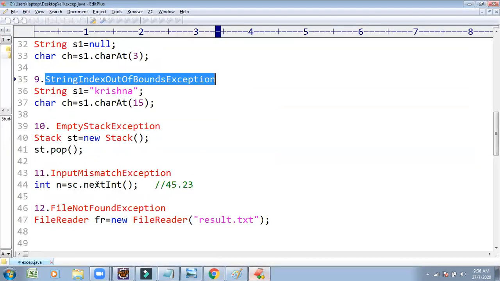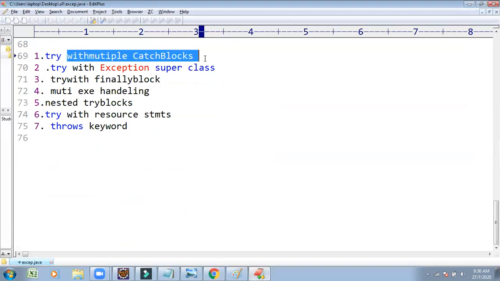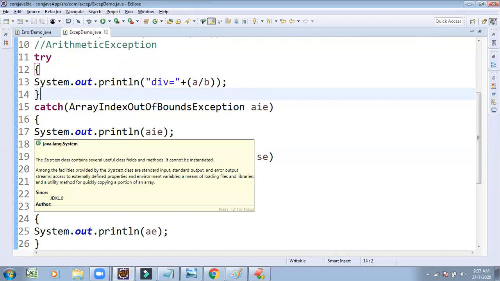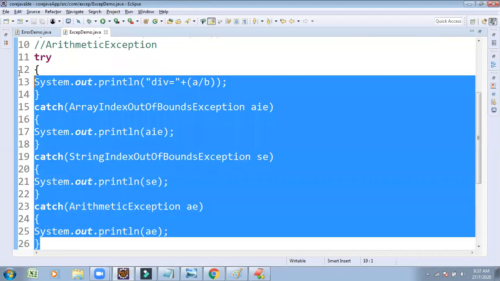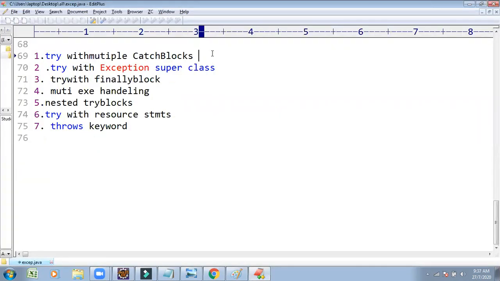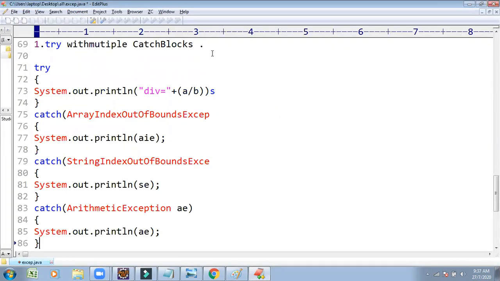First technique is try with multiple catch blocks. Sir, writing try with multiple catch blocks is complex for me. What have we done here? We provided doubtful code under the try block that may be caught by catch blocks. This is the doubtful code.